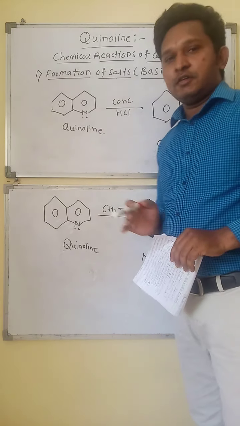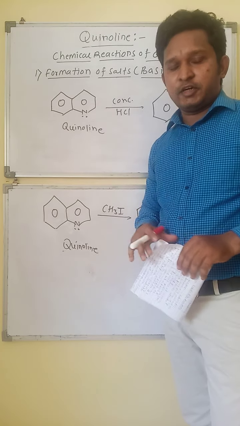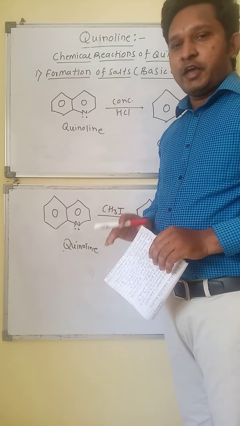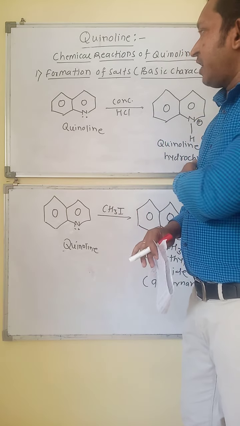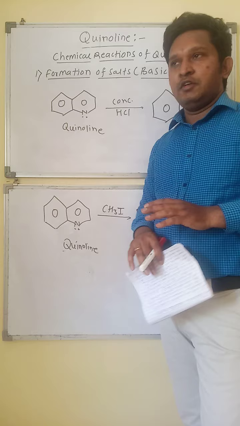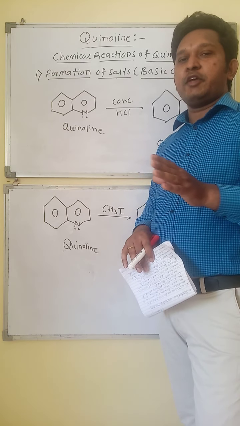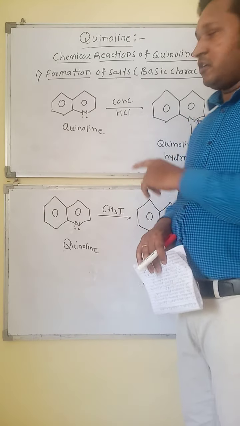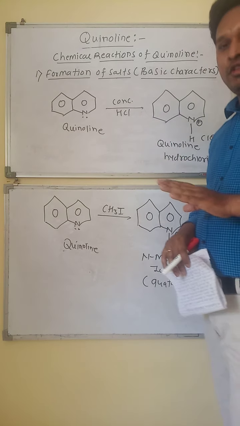Now the next part into the quinoline is the chemical reactions of quinoline. We will discuss that there are four types of chemical reactions of quinoline. First is the formation of the salt, which is also called the basic characters of the quinoline.